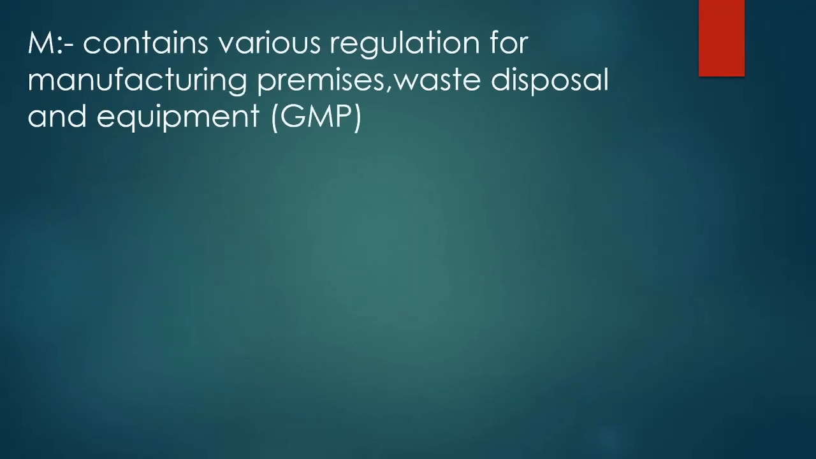The next schedule is Schedule M. Schedule M is also one of the most important schedules, which is widely used in competitive exams. It contains various regulations for manufacturing premises. Which means what? How should the premises of the manufacturing be? There should be a separate room for each and everything. Each machine should be kept in a separate room. It contains all the information about equipment used in the pharmacy line. It contains information about waste disposal. In short, it contains all the information about GMP. What is GMP? Good manufacturing practice.